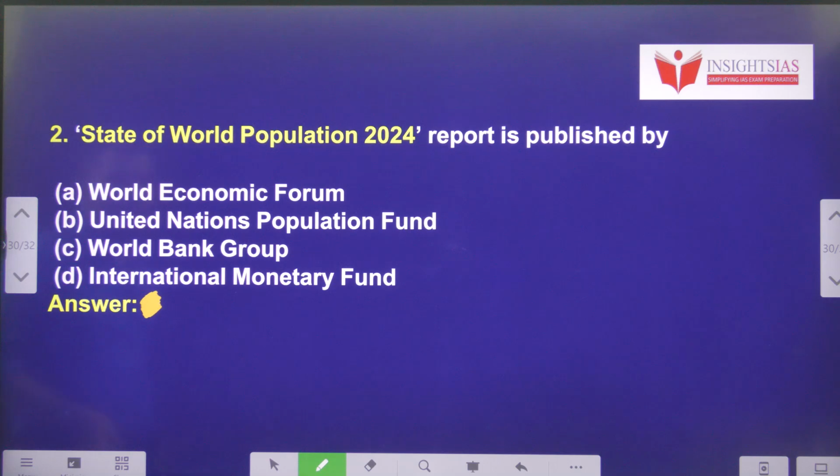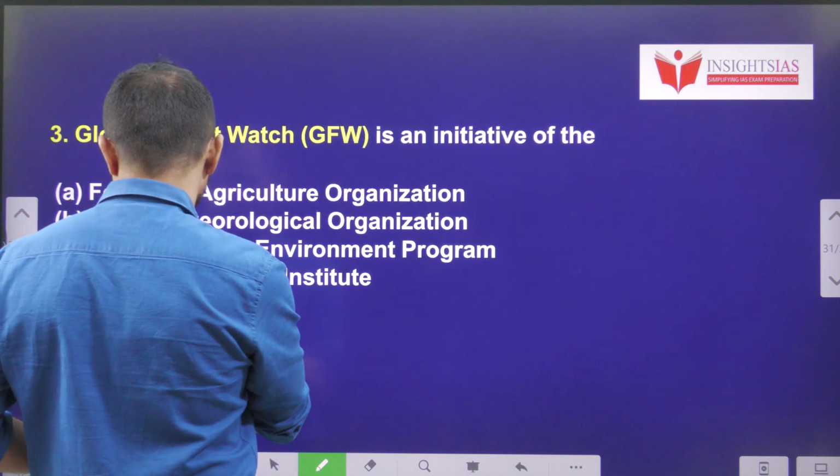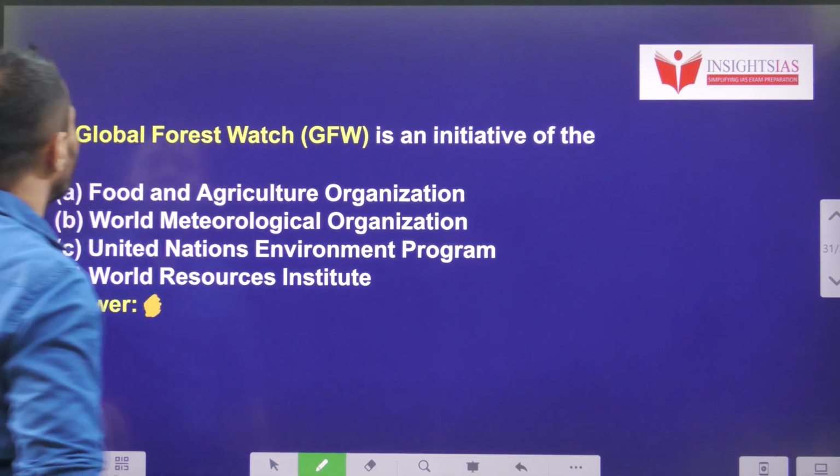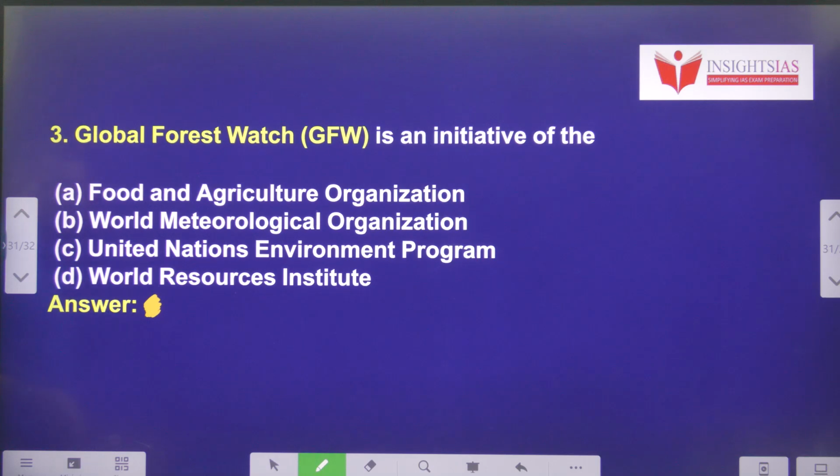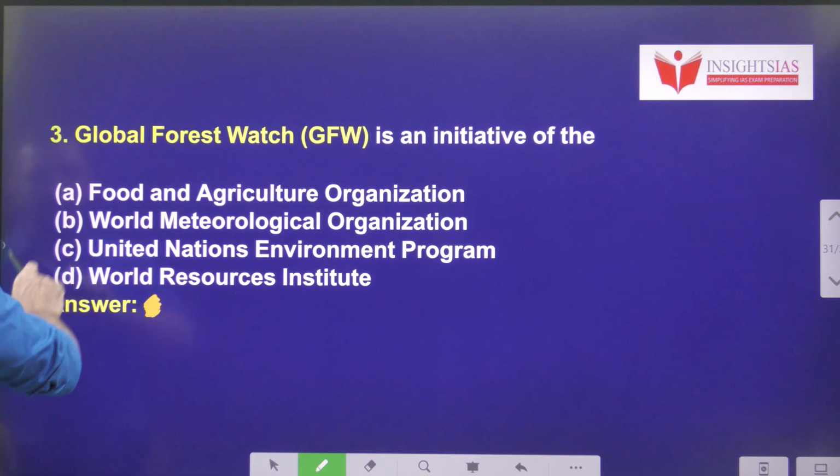Next question. The State of World Population 2024 report is published by? Who published this report? Next question. This will be the last question. Global Forest Watch is an initiative of, okay, which organization initiated this Global Forest Watch?